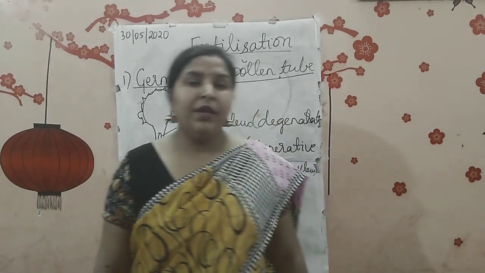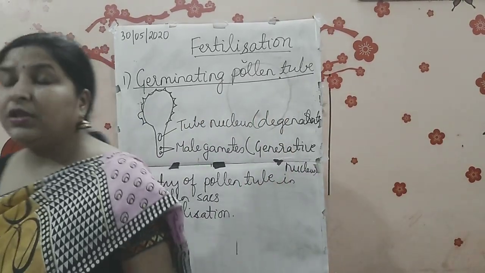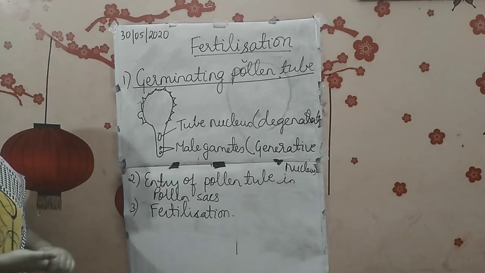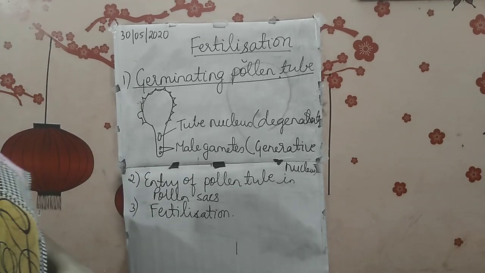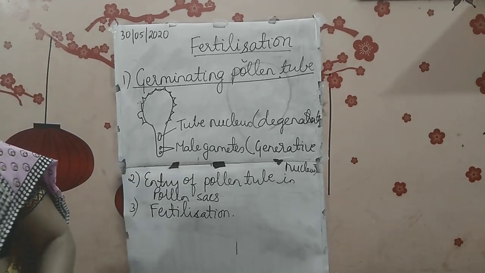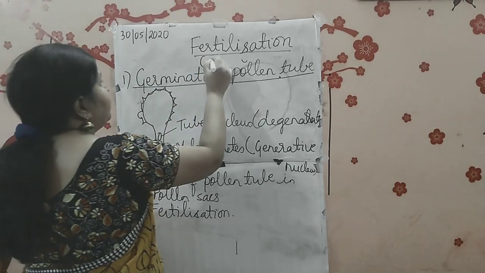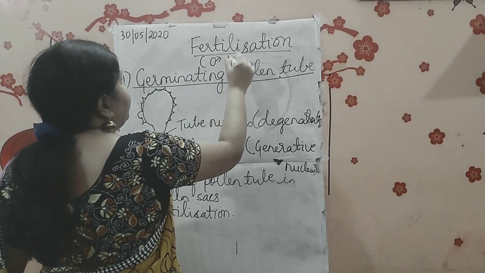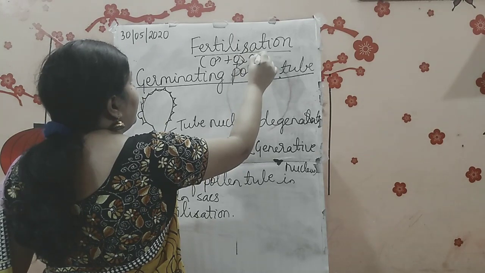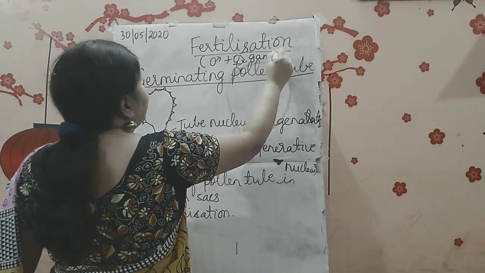Now moving on to the next topic, that is fertilization. What do you understand by fertilization? Fertilization actually means the fusion of male and female gametes. The fusion of male and female gametes is called as what? It is called as the fertilization.